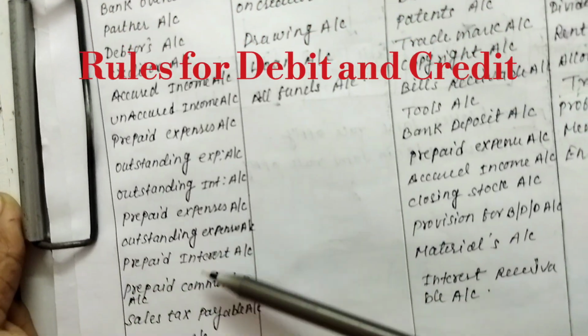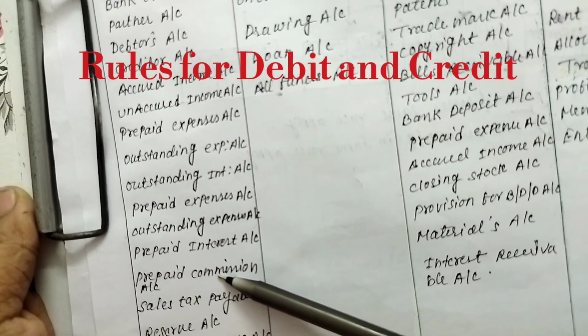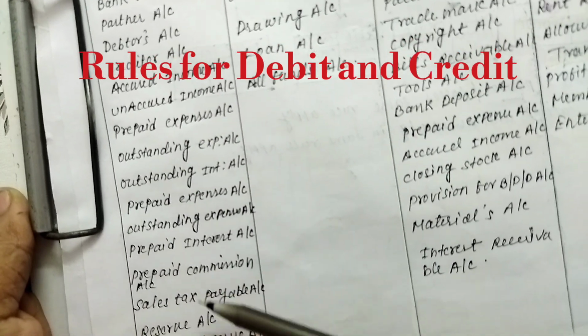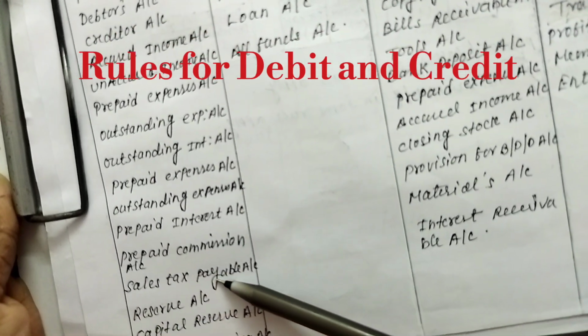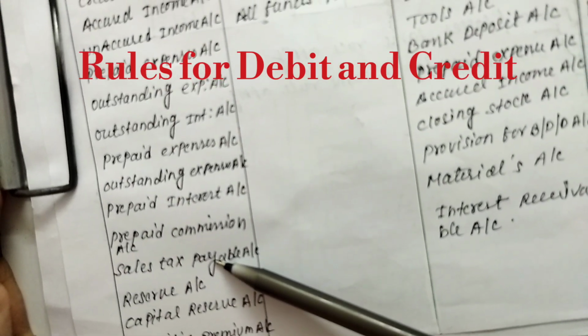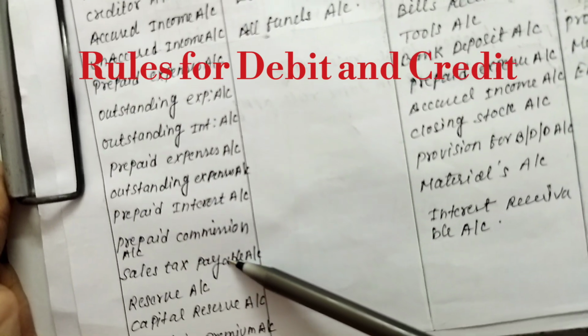Prepaid interest, prepaid commission, the commission which sometimes we give for purchasing and sometimes for selling also. Sales tax payable, the tax which governments earn as revenue, which we have to pay. It is also a personal account.